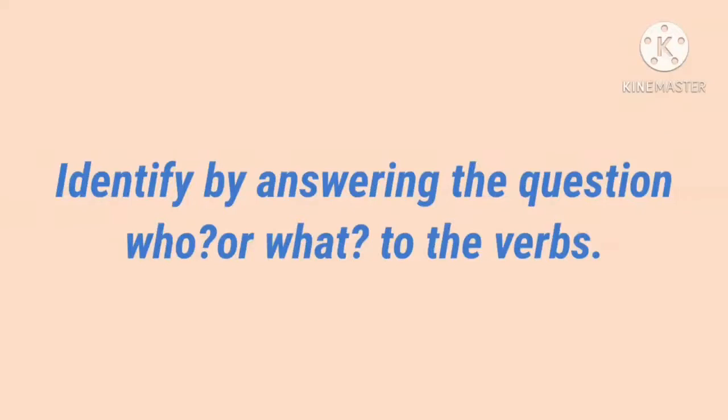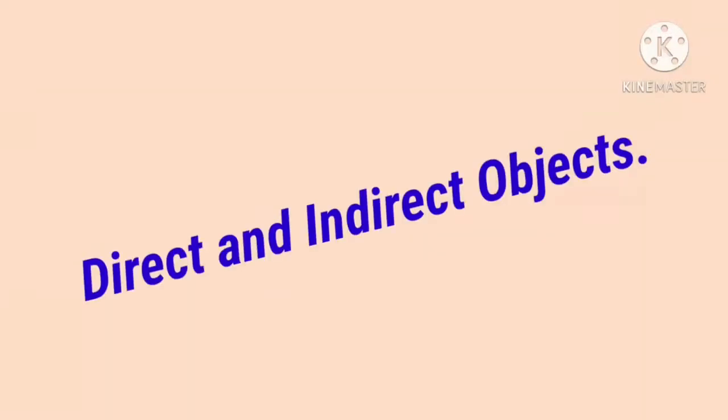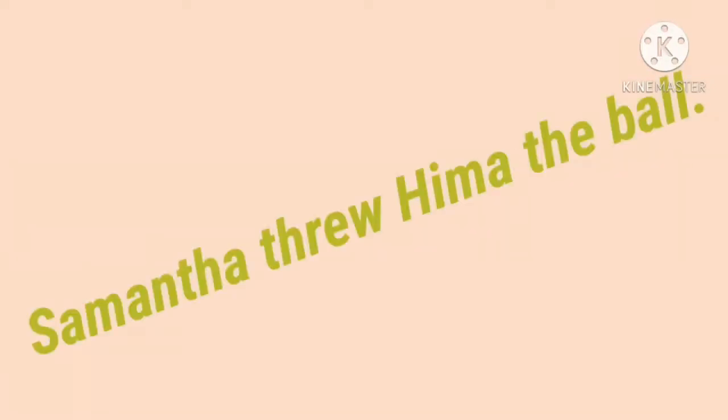Direct and indirect objects. In some sentences, a verb can have two objects. Look at this sentence. Samantha threw Hema the ball. Here, the direct object answers the question what. What did Samantha throw? The ball. So, the direct object receives the action of the verb and is directly affected by it. The direct object receives the action directly from the verb.